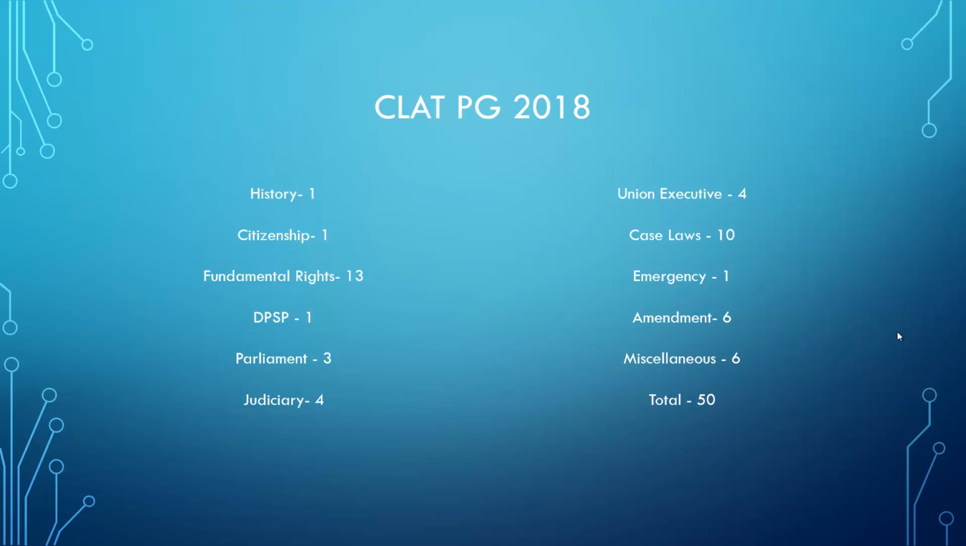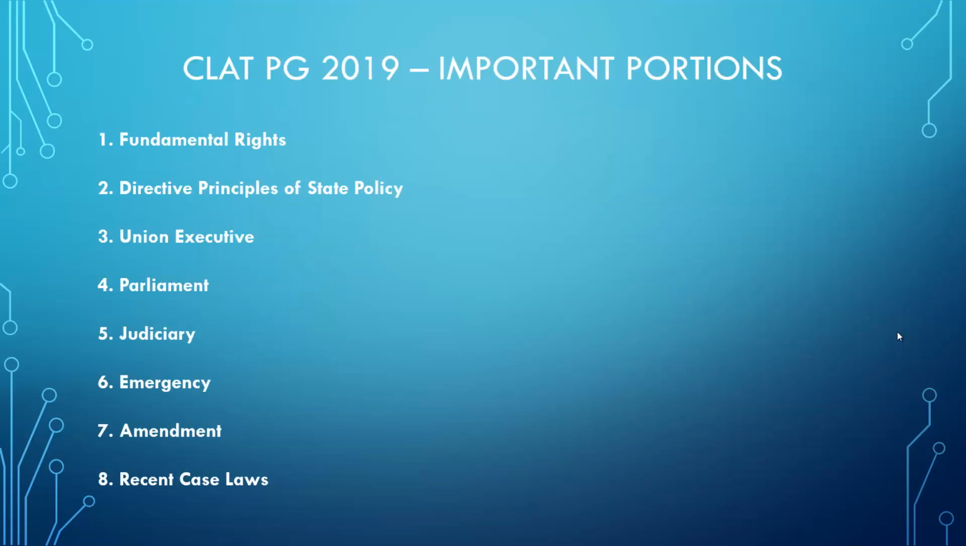Now let's talk about 2019. After analyzing the trend of what questions were asked in each and every year, we analyzed a trend for 2019. And for 2019, there are certain chapters that you need to revise again. You have already started, it's okay, but you need to give more attention to these chapters that I am going to tell you. The chapters are like this. First is fundamental rights, that I don't need to tell you, you are going to read it again. Second is DPSP. And the third one is Union Executive.